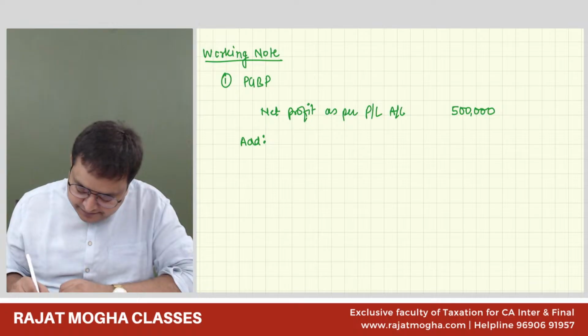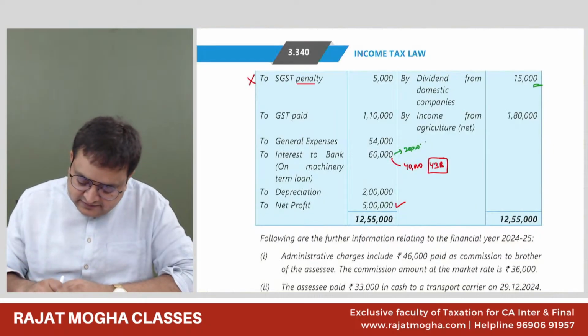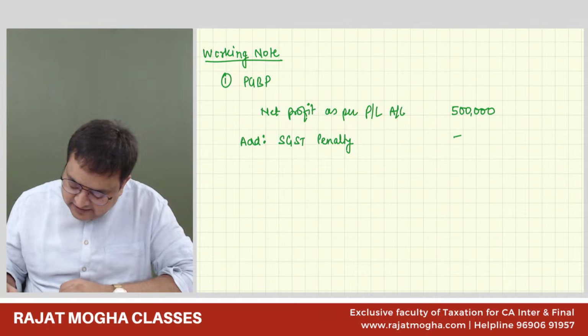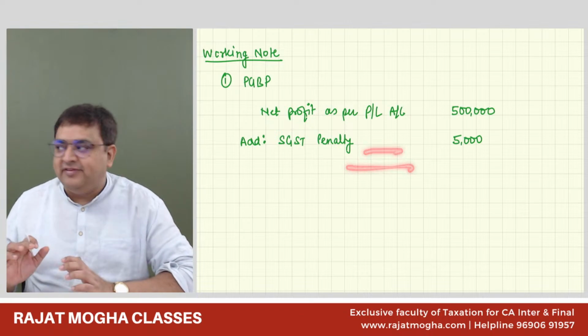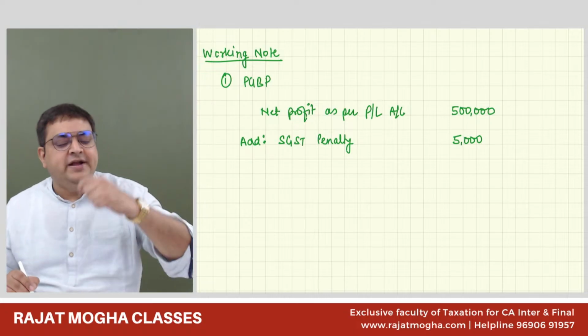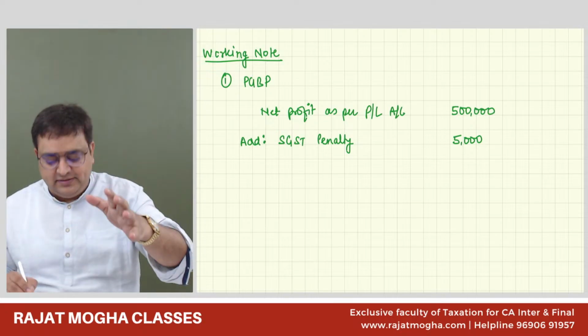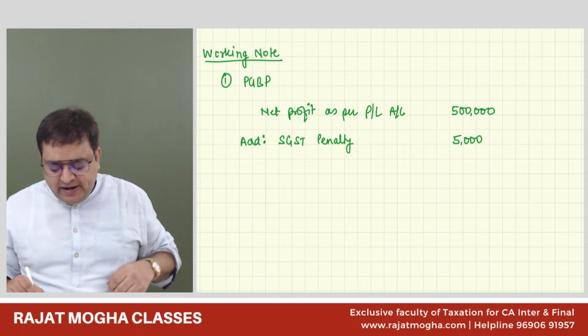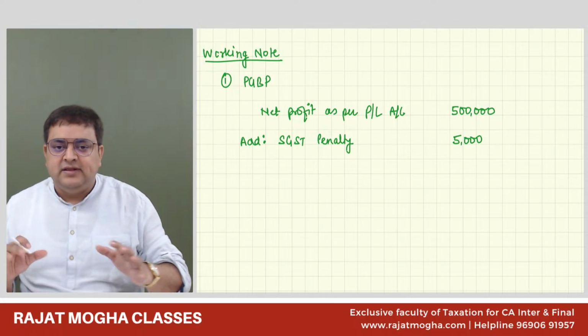Add SGST penalty. Simply write this, SGST penalty 5,000. That's it. No need to write stories over here. We don't have that time. We simply have to intimate to the examiner that we know how to do it. So once you write SGST penalty, he will get to know that yes, the student knows that it is not allowed.